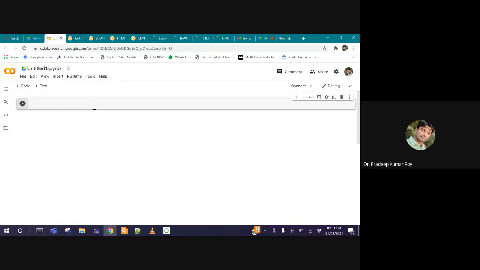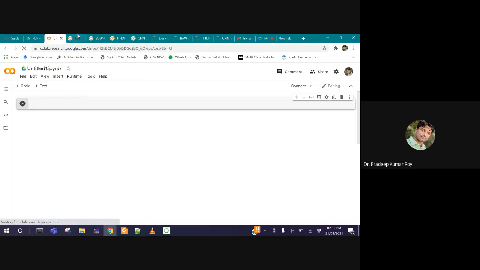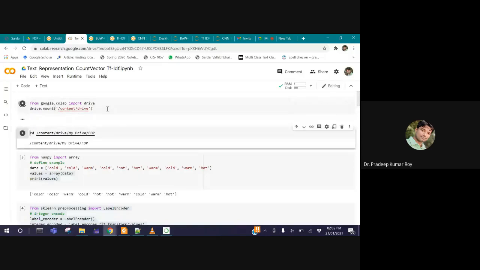This is still loading. My internet is probably getting slow. That's why I have done some tasks before, in order to avoid any delay. So this is a similar window that I have opened here. You can open the same window and execute some initial code. It will ask to mount the drive.